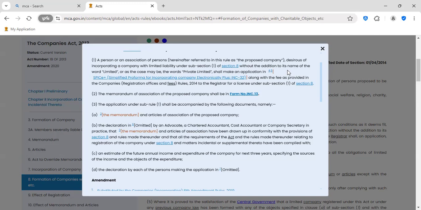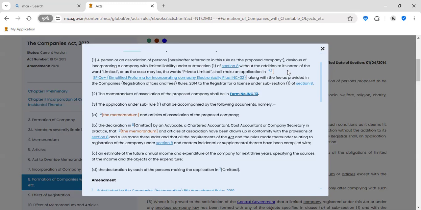For example, XYZ Foundation. XYZ Private Limited or XYZ Limited will not be there. So there is no need to add the words Limited or Private Limited. That will not be there in a Section 8 company. At the end of the name of the company, it will be like Association or Foundation. So you can't find Limited or Private Limited.